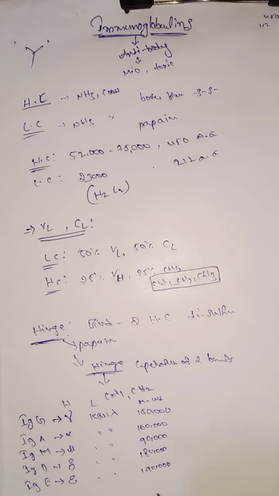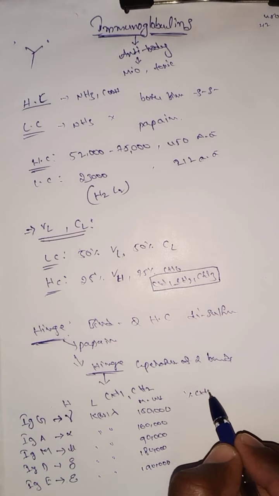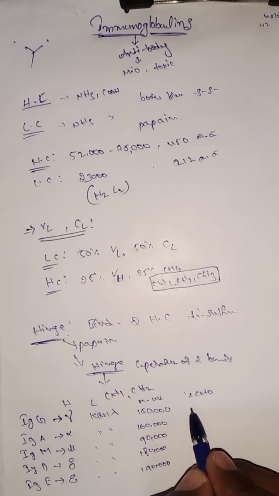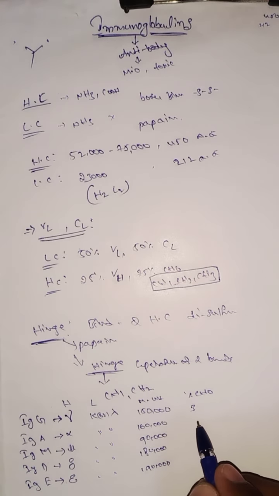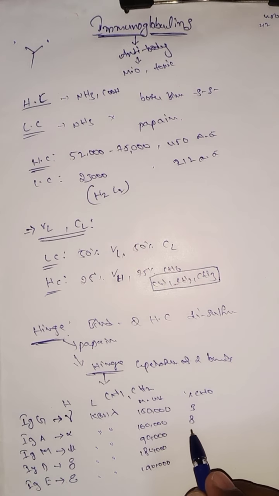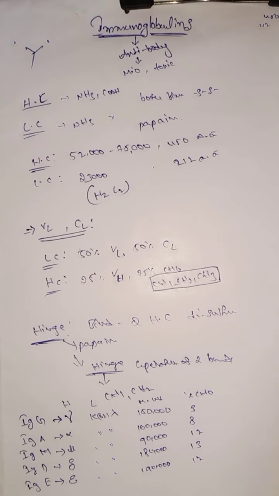So the next one, what is the percentage of the carbohydrates? The percentage of carbohydrates is 3% in IgG, 8% in IgA, and 12% in IgM, then 13% in IgD, and 12% in IgE.